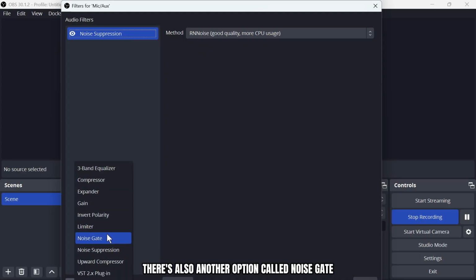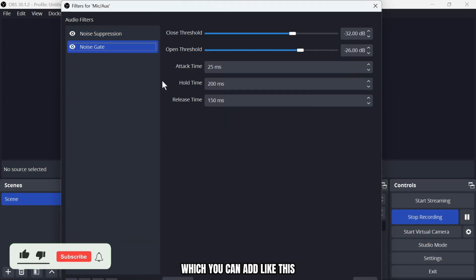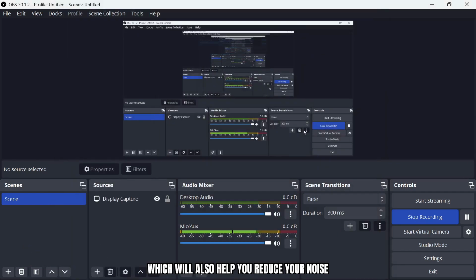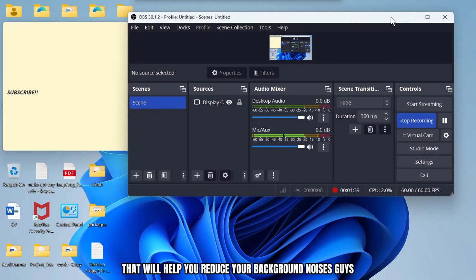There's also another option called noise gate, which you can add like this. And yeah, you can choose your thresholds, such as your close and open thresholds, which will also help you reduce your noise. And those are the settings on your OBS that will help you reduce your background noises, guys.